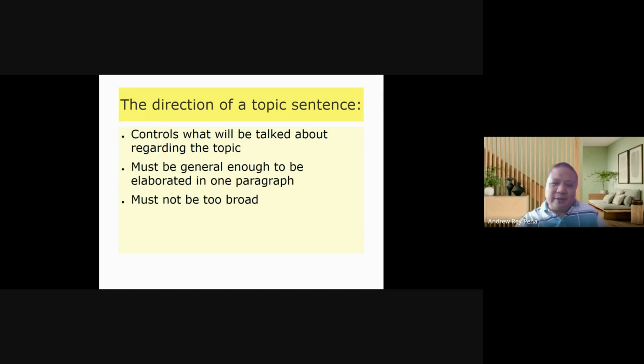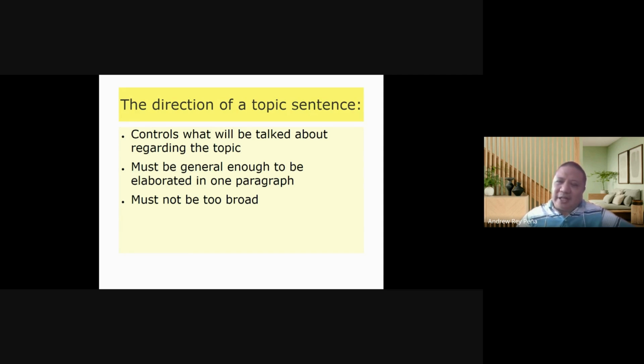Okay? So what do we remember now? We remember that we have a paragraph. It's a group of sentences that revolve around one main idea. The main idea is found in the topic sentence. The topic sentence is the most general sentence in a paragraph. All the other sentences are just support sentences to that topic sentence. The topic sentence is composed of two parts, the topic and the direction. The direction tells us what to discuss in the paragraph, and the direction restricts the discussion.